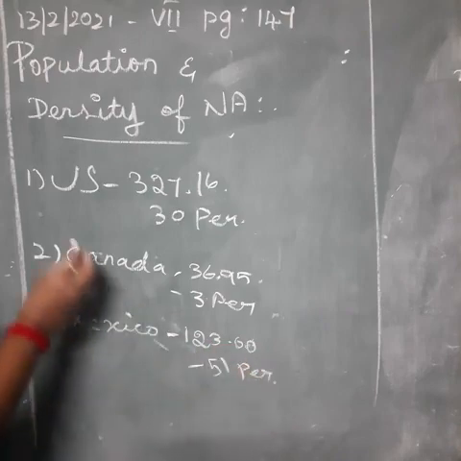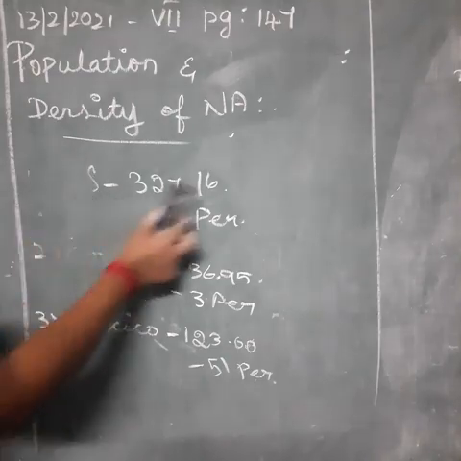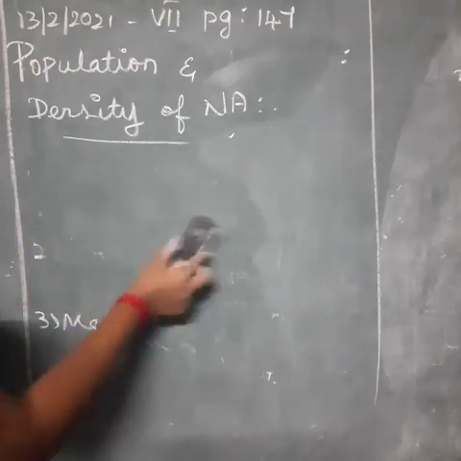Okay, do you understand, children? In the US there are 327.16 million people with 30 persons. In Canada, 36.95 million with 3 persons, and then Mexico, 123.2 million with 51 persons. In this there are some subdivisions.